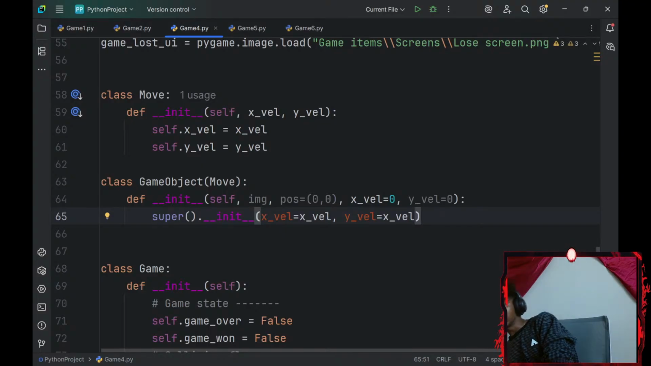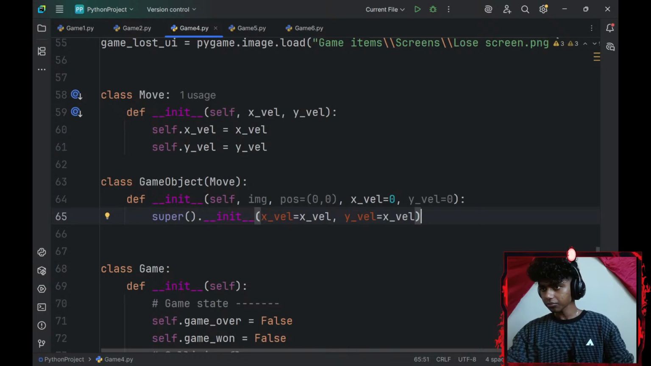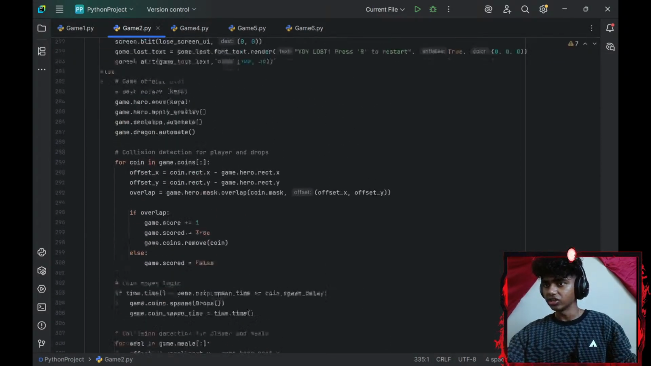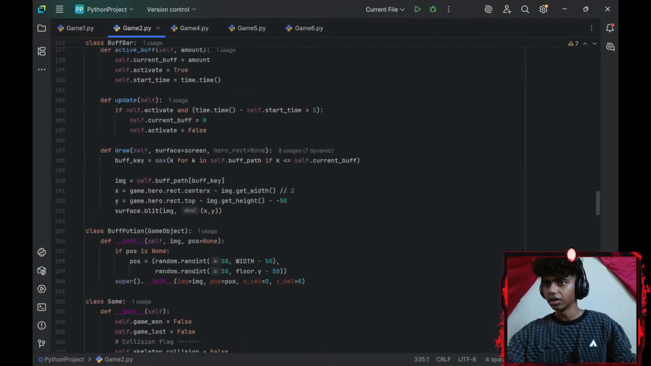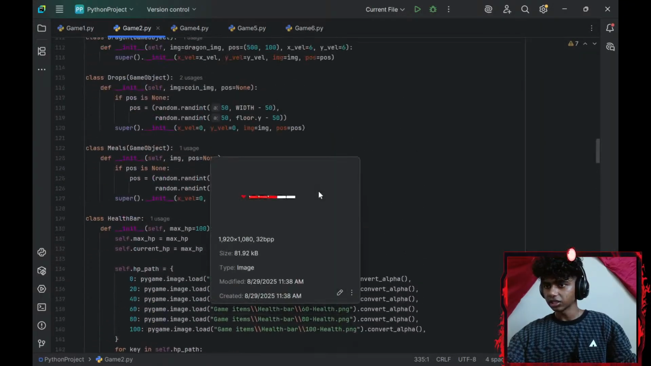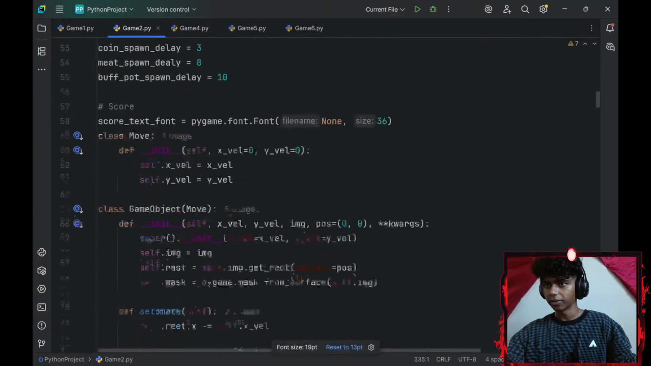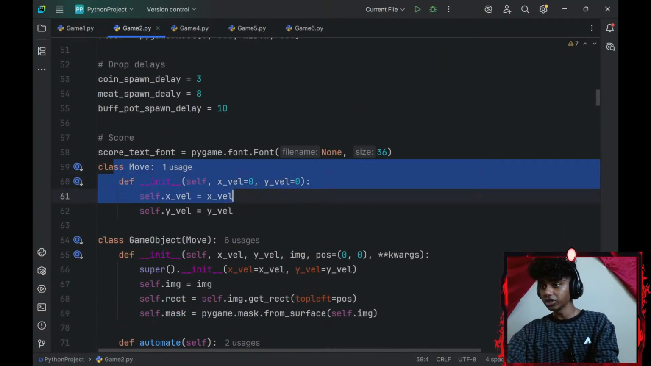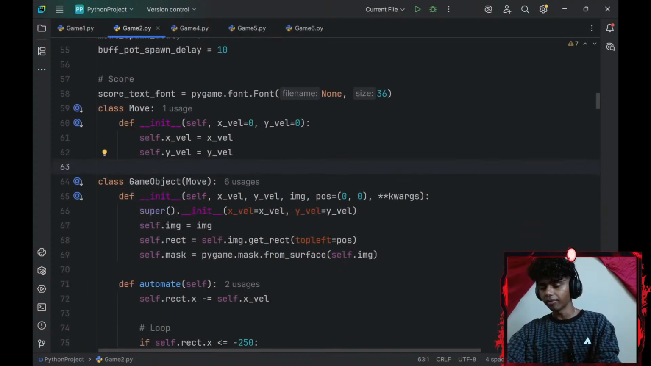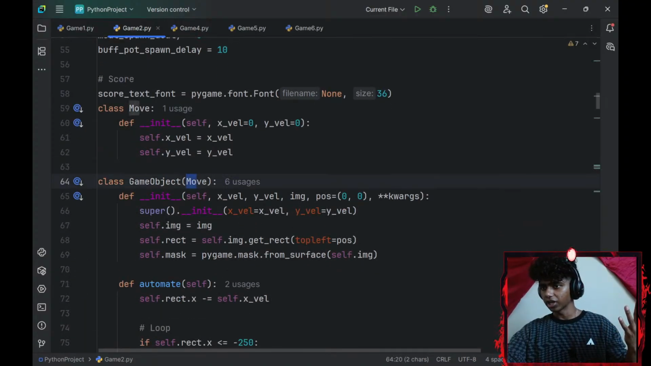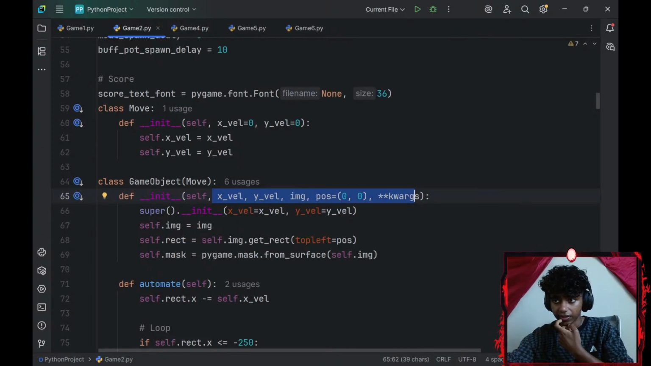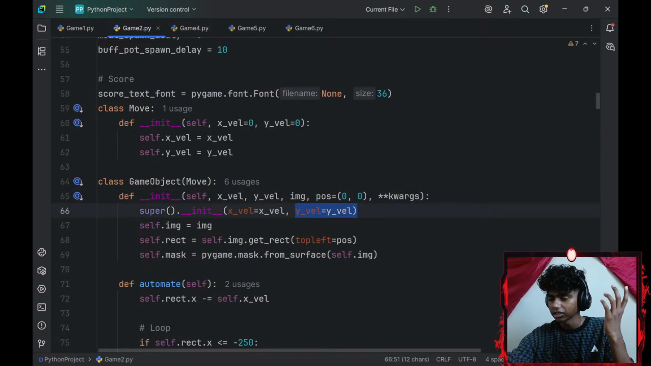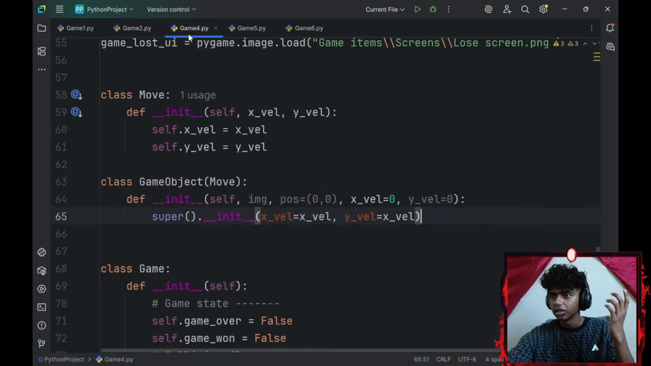Okay, I feel I'm doing things correct. So I'll need x-axis velocity, y-axis velocity. Let me honestly check the reference because I do want to see something about the move class. So right here, maybe I zoom in a little. Okay, this part was correct. And then my game object class inherited from my move class. I added x-axis velocity, y-axis velocity. Okay, and then I added kwargs as well. The only thing the super inherited was my x-axis velocity and y-axis velocity. That does make sense. Okay, I see.